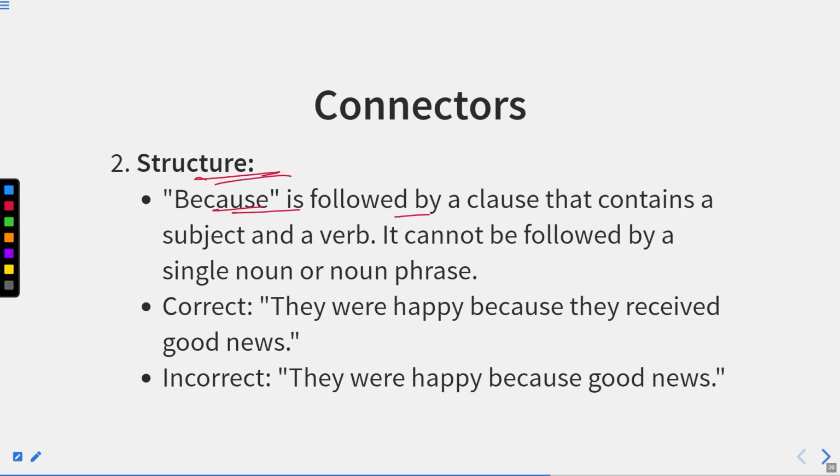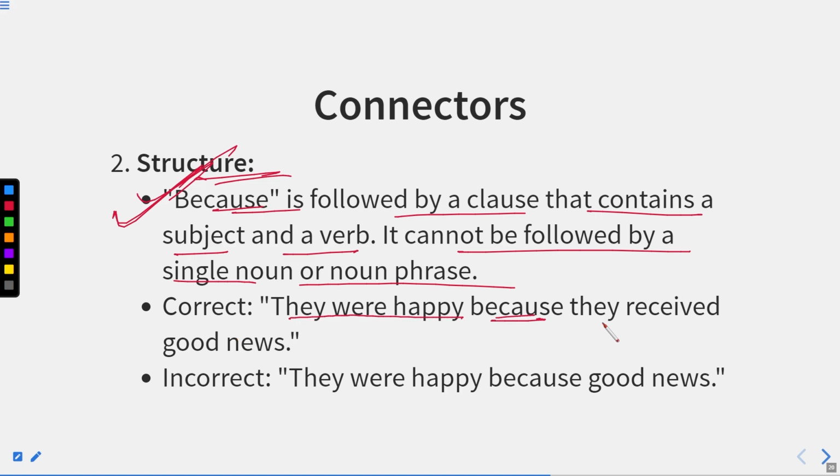Structure: because is followed by a clause that contains a subject and a verb. It cannot be followed by a single noun or noun phrase. Now this one is very, very important about because. How? I will tell you. They were happy because they received good news. Okay, so you can see, they were happy because they received good news. Now they is the subject plus verb.